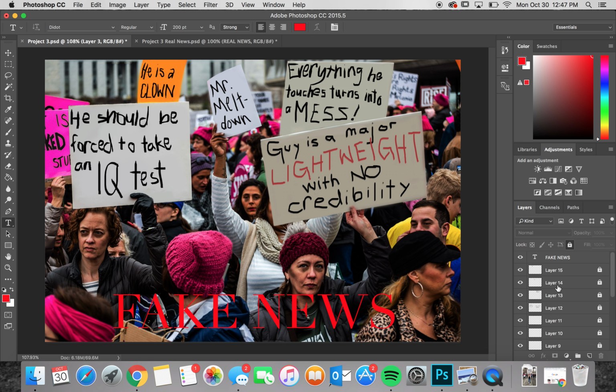In the layers, I also started to add dark circles under many of the women's eyes, and I gave them some more contouring in their cheeks to make them seem more evil and skinny and sickly. The whole photograph is darkened compared to the original, and then I just plopped that big "fake news" in a type that I thought looked a lot like news writing.